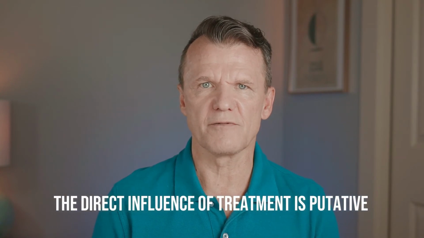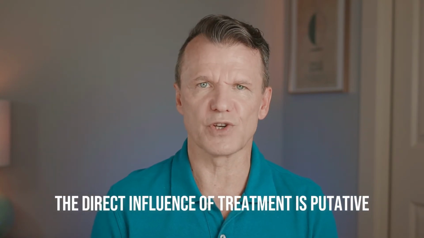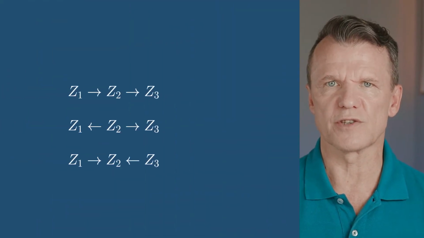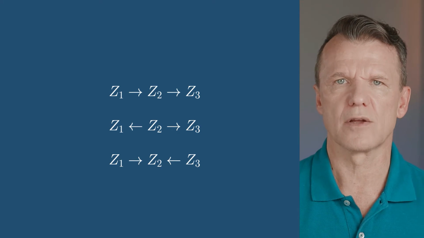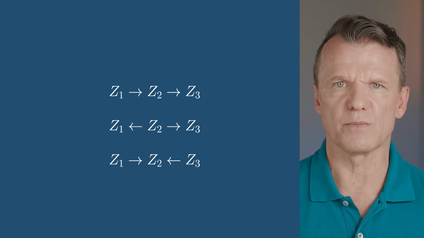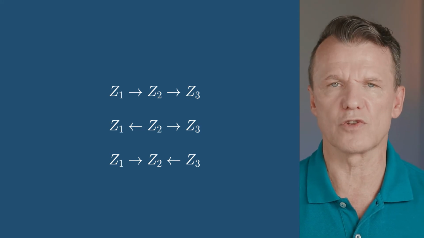A causal diagram may show direct influence of treatment on outcome. But remember, the direct influence of treatment is putative. In fact, it's the subject of causal analysis. Causes of treatment and causes of outcomes make up non-causal paths. They explain in part covariation between treatment and outcome. There are three basic dependencies in non-causal paths.